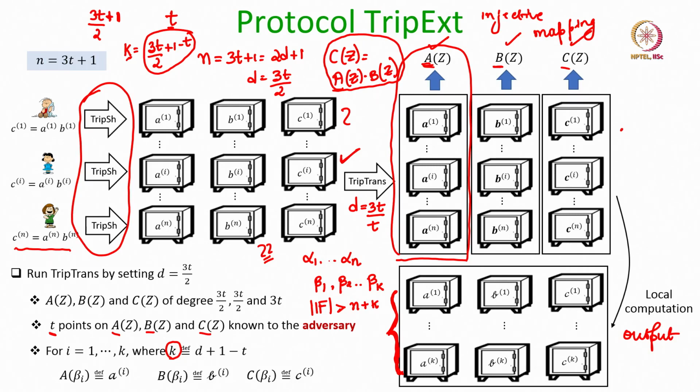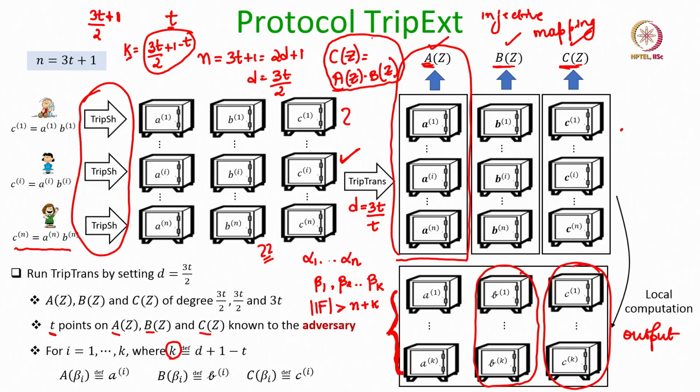For the adversary, they could be any random point, and as a result, the B components of these output triplets will be random for the adversary, and the same argument holds for C. Since there are k points on the A and B polynomials which are random for the adversary, that automatically implies that even the corresponding k points on the C polynomial are random for the adversary, and as a result, the k C components obtained as the output will be random for the adversary.